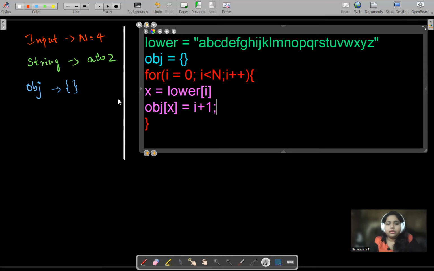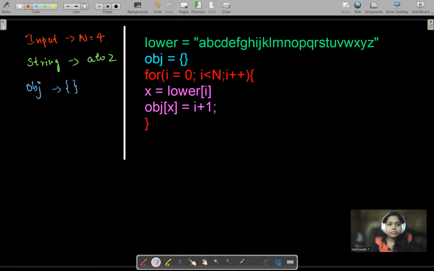For example, here I is equal to 0. When my I is equal to 0, lower of 0 is A. If lower of 0 is A and it is assigned the value I plus 1, I plus 1 is 0 plus 1, which is nothing but 1.